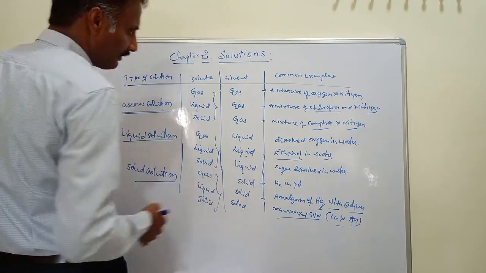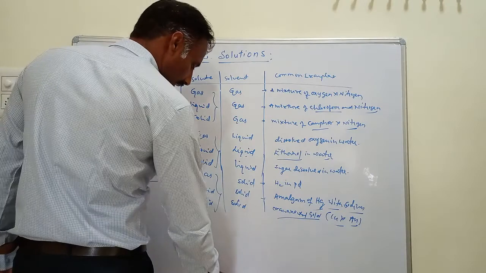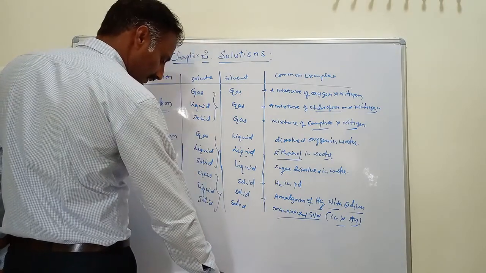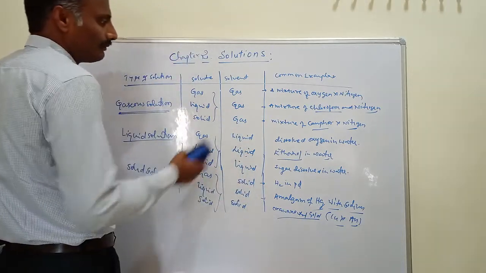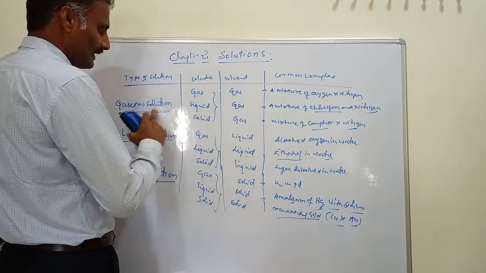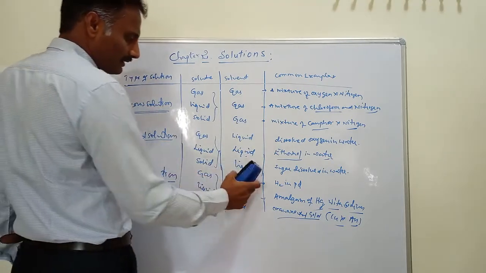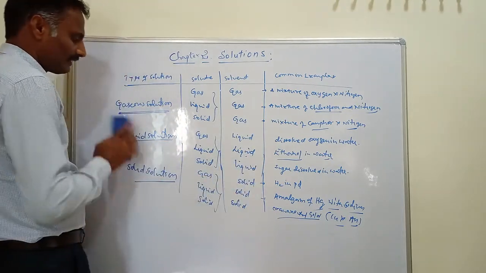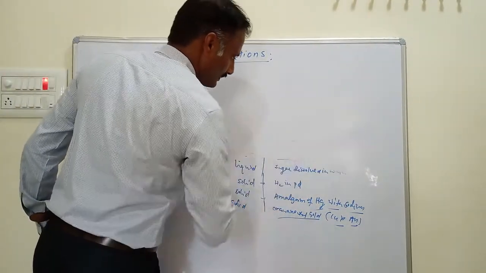And the physical state of a solution is decided by the nature of the solvent. If the solvent is gas, it is called a gaseous solution. If the solvent is liquid, it is called a liquid solution. If the solvent is solid, it is called a solid solution. Like that, we have 9 types of solutions.